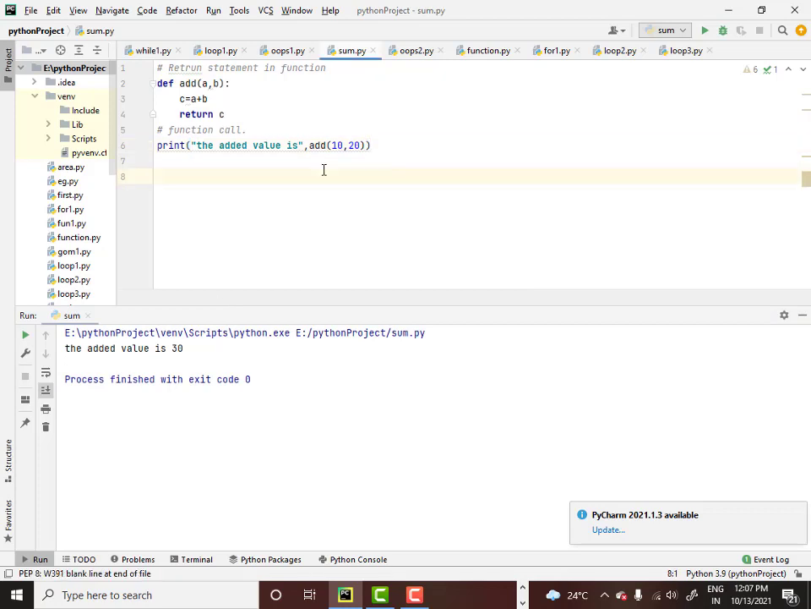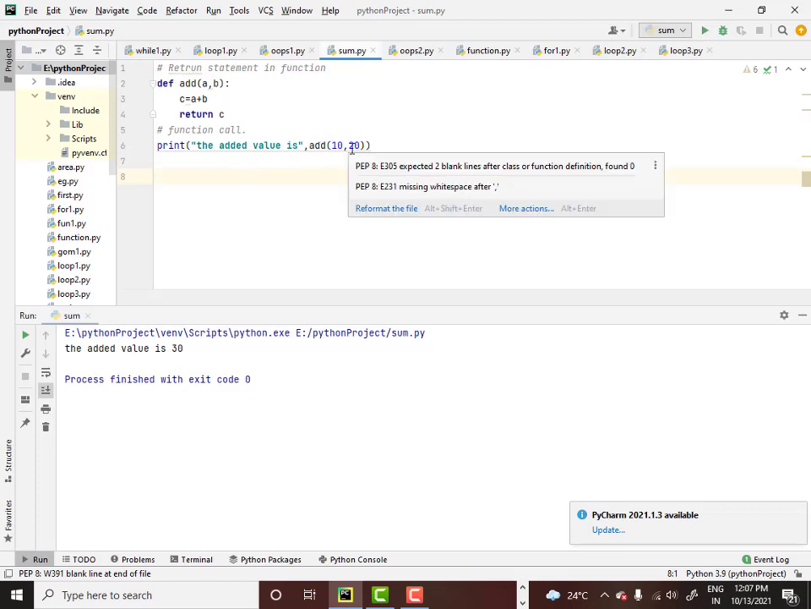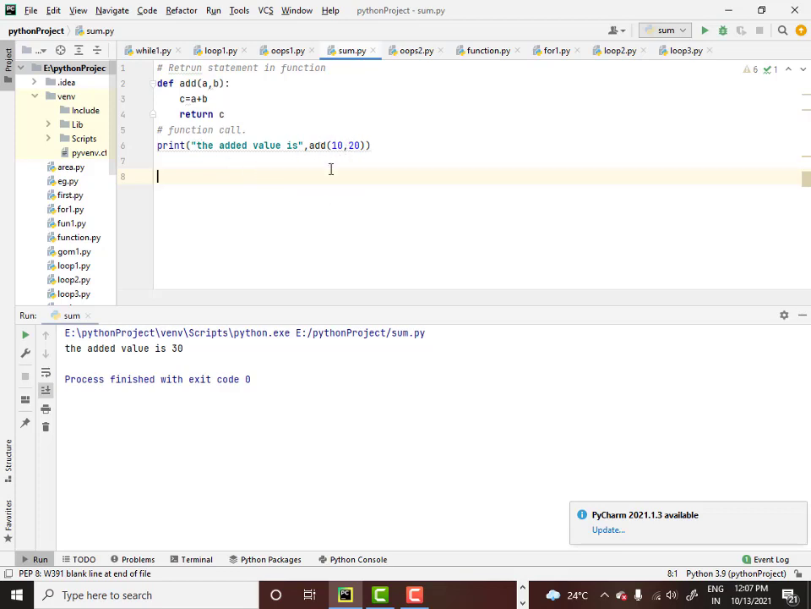Now just understand what is happening here. This portion is calling the function, that's all. You are calling the function within the print function. Print is actually a function, we know that. This print function has one more function inside it, and that function is add 10 comma 20. This add 10 comma 20 will actually call add a comma b. The value of 10 will be assigned to a, the value 20 to b. When I say c is equal to a plus b, 10 plus 20 will be added, c becomes 30.